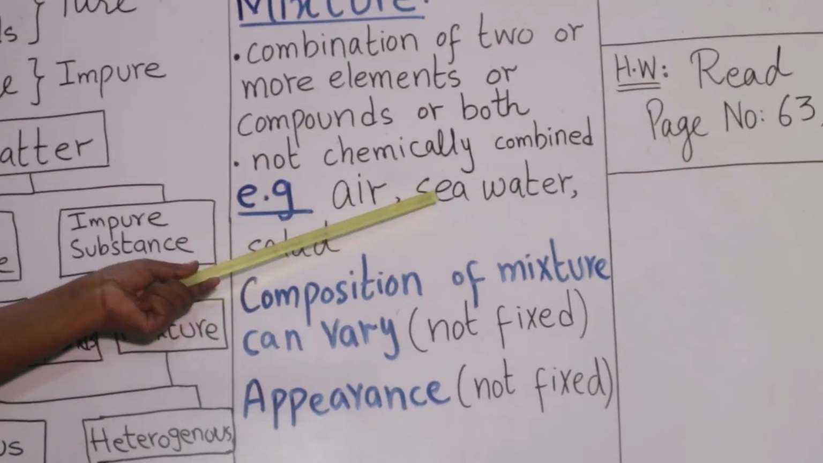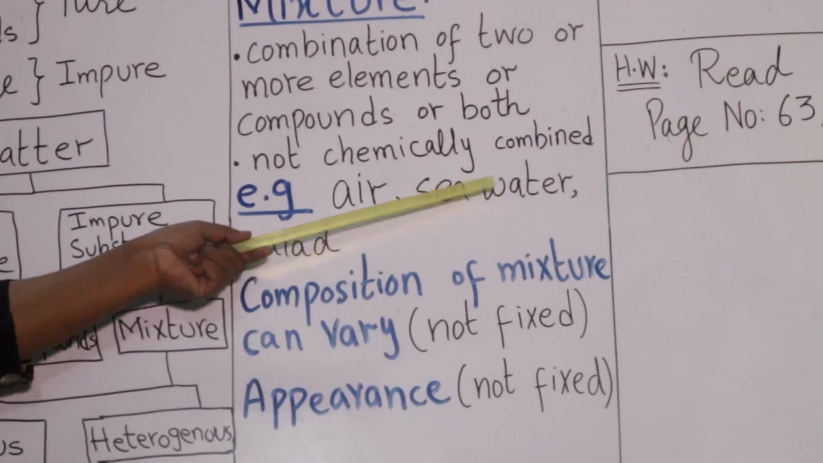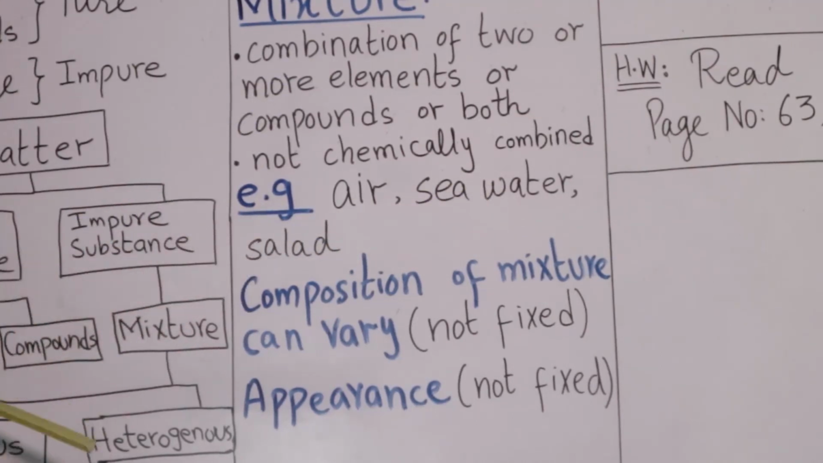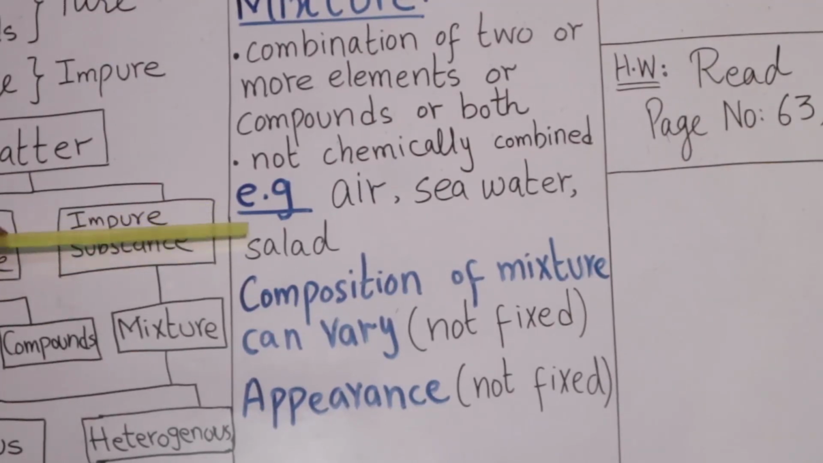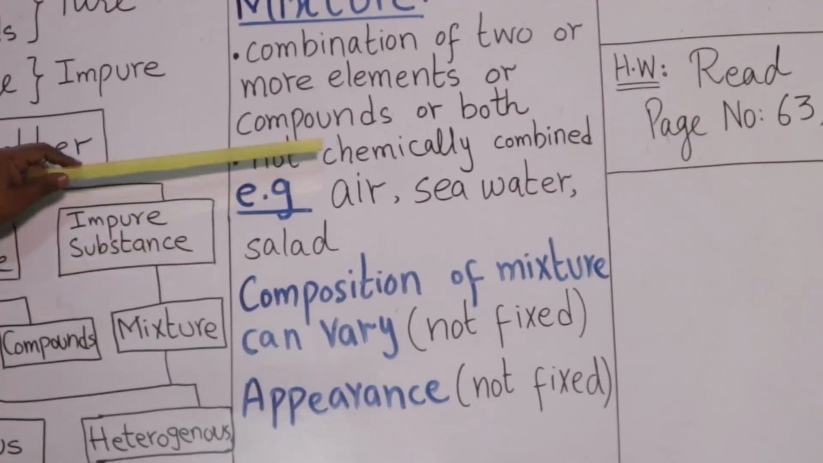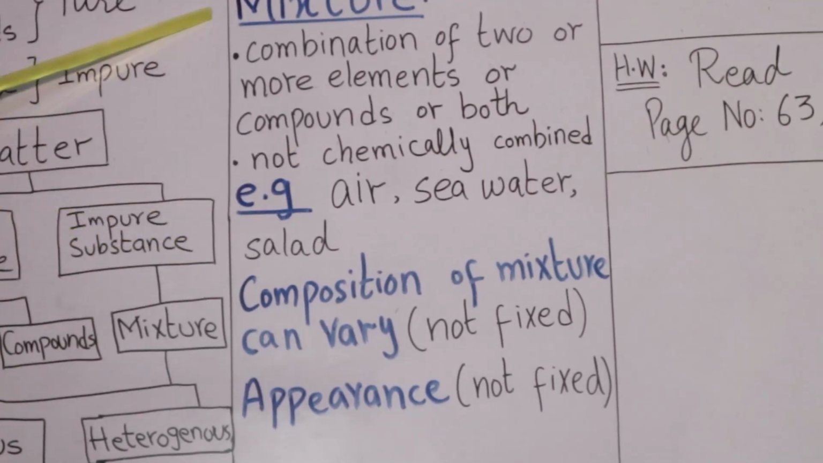As we can separate salt from seawater, we can separate salt and water from seawater. Salad, either it is fruit salad or vegetable salad, we can separate the components. So these are the examples of mixture.